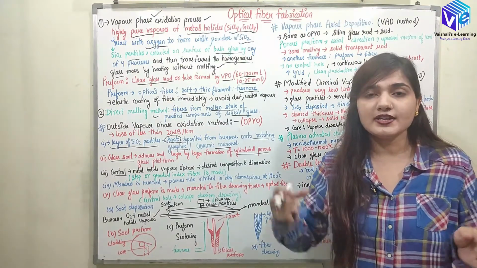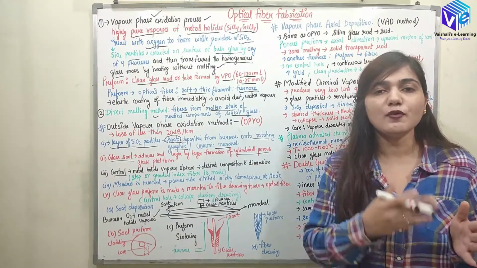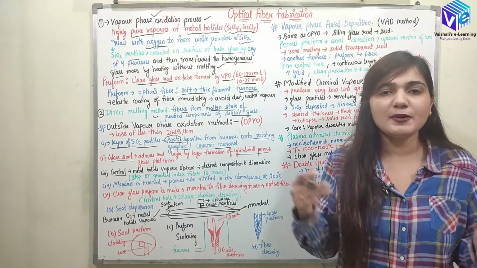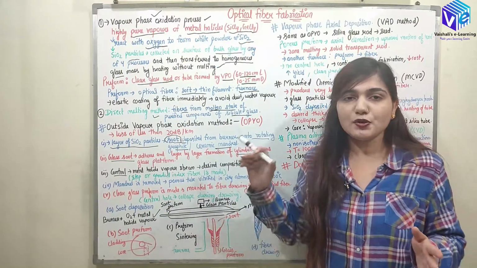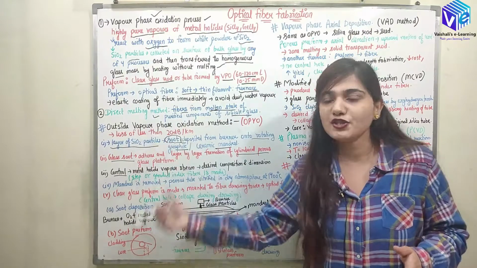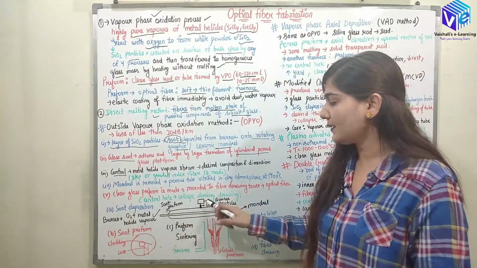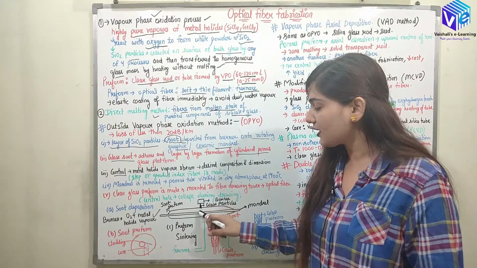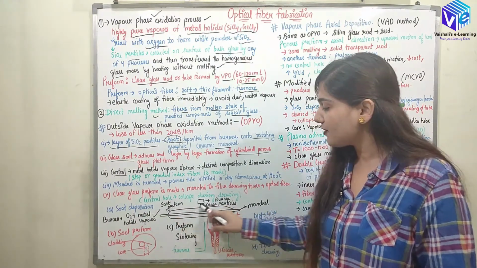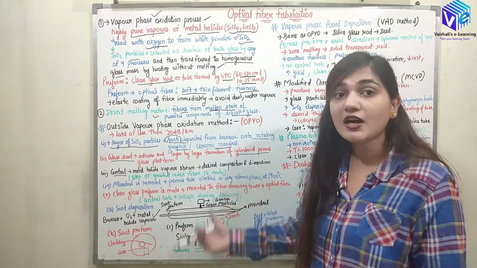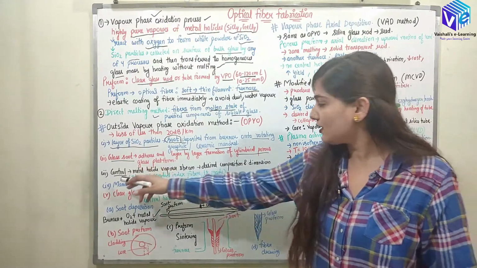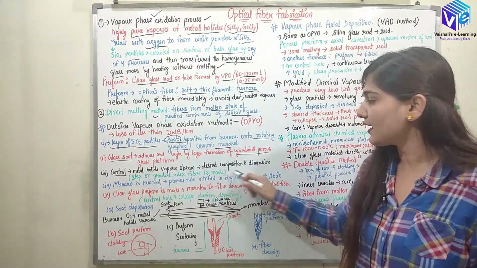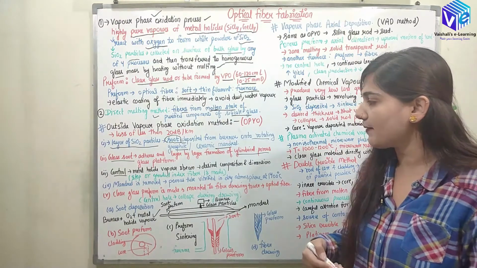We can control the reaction by controlling the volume of the metal halide vapors which are going to the burner. So we have some external controller which is controlling the amount of metal halide vapors which are going to the burner to get reacted to form the glass particles, right. So here we will be forming the glass particles in a controlled manner, and the control is there from the outside, so that I will be getting the desired composition and dimensions.